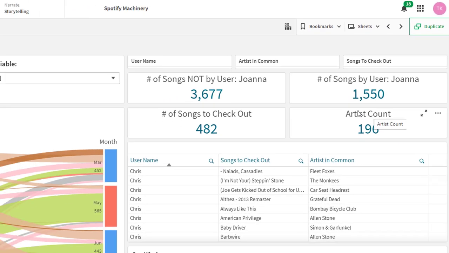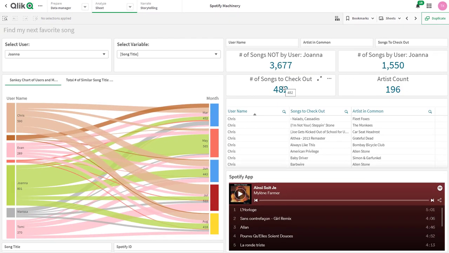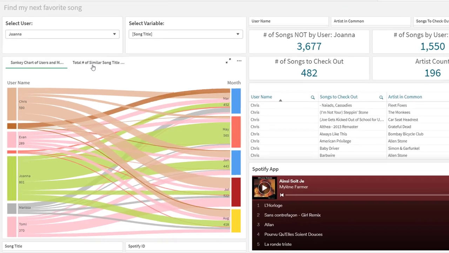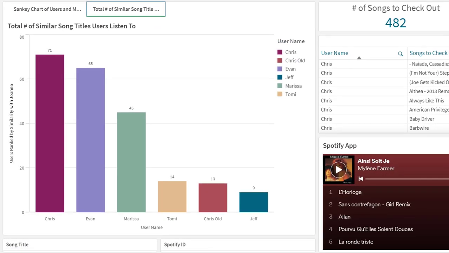Going back to the container object, I'll switch to a bar chart where I have done some super cool things here. Now in this bar chart, I can see for Joanna which sets of friends have more songs in common with Joanna. Let's take a step back to understand what has just happened here, because this is more than just a bar chart. What I'm doing in Qlik Sense is taking advantage of our set analysis operations, a powerful tool we have, to find songs which Joanna listens to and her friends also listen to.